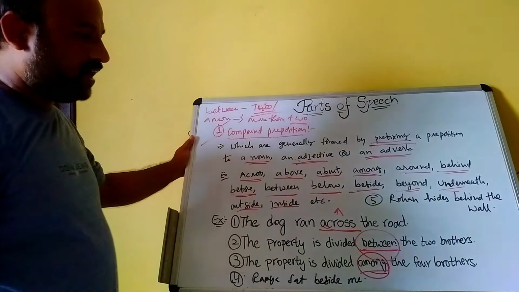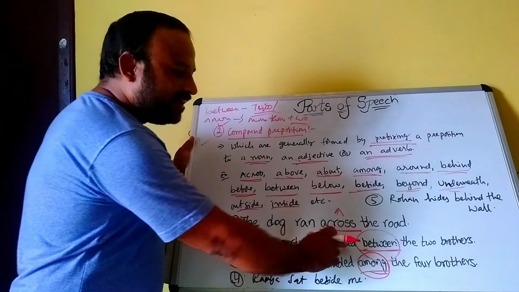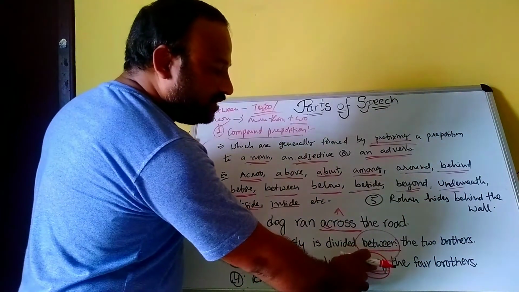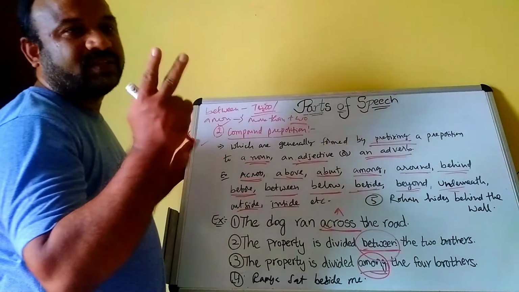This is the difference. So the property is divided between the two brothers, and the property is divided among the four brothers.